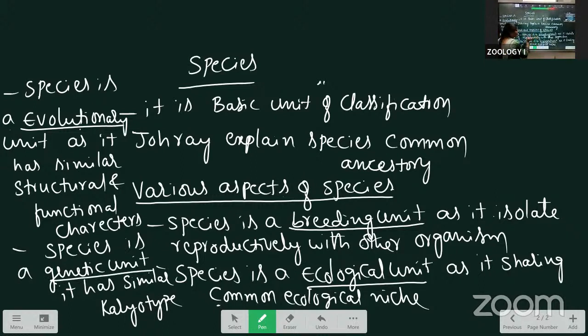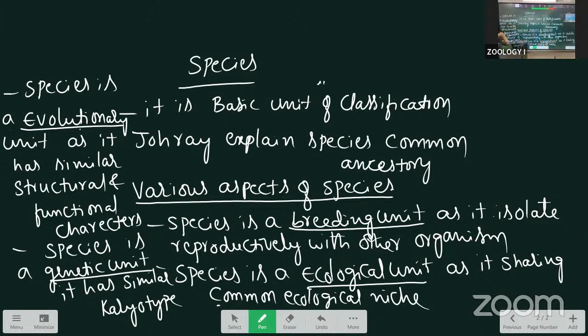This one is important. Species is a breeding unit. Why do we call it a breeding unit? Reproductively, they are separated from the other organisms. That's why we call species the breeding unit. Breeding purpose, they get separated. Next, second is species as the ecological unit. They are sharing the common gene pool at a place where they are present. That's why we call it the ecological unit.